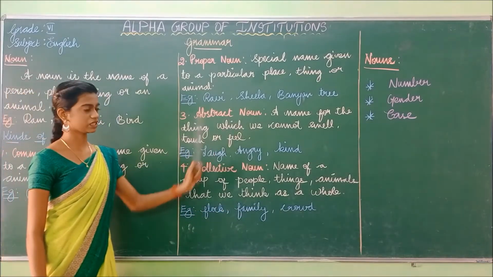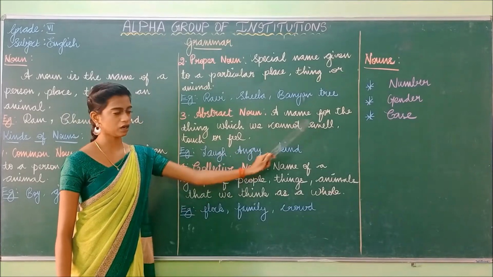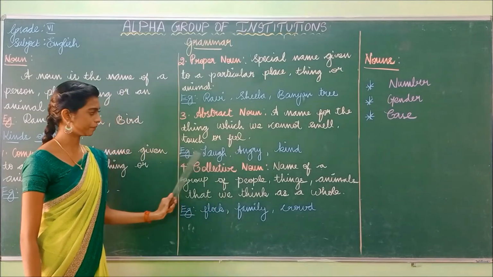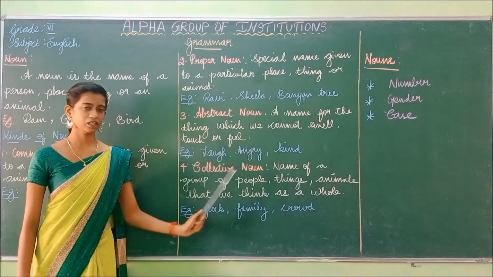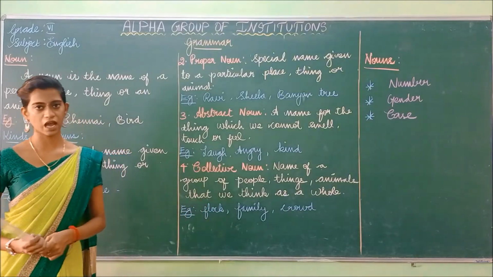So abstract noun is nothing but a name for the thing which we cannot smell, touch or feel. Example, love and kindness. In these words we can't feel them physically. So it is known as the abstract noun.